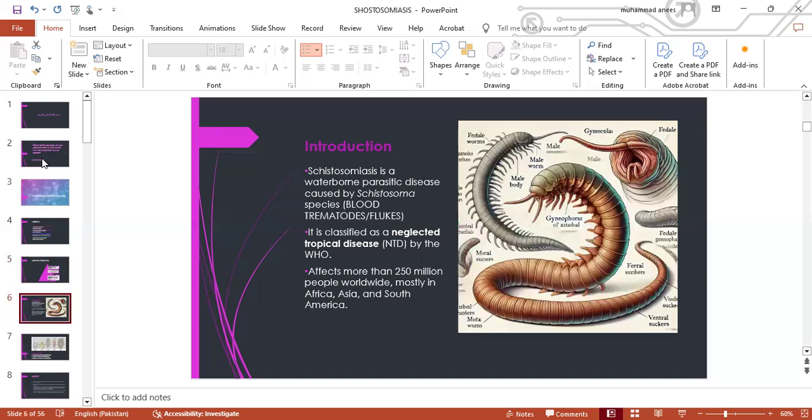Introduction. Schistosomiasis is a waterborne parasitic disease caused by Schistosoma species, which are known as blood trematodes or flukes. It is classified as a neglected tropical disease, NTD, by the WHO. It affects more than 250 million people worldwide, mostly in Africa, Asia, and South America.